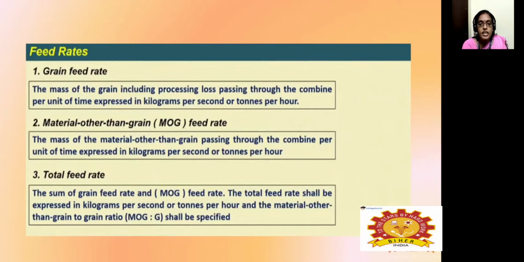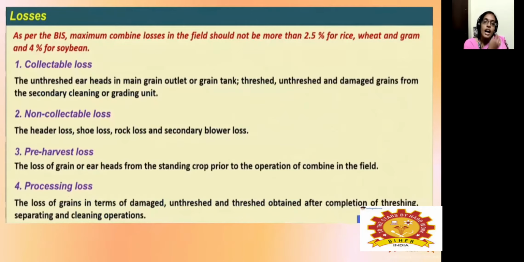And the total feed rate means how much feed is given to the harvesting operation, which is the sum of these, and is expressed in terms of kilogram per second or else kilogram per hour. And the collectible losses, as per BIS, Bureau of Indian Standards: the maximum combine losses in the field should not be more than 2.5% for rice and wheat. Sorry, for soya beans, they have given it as 4%.